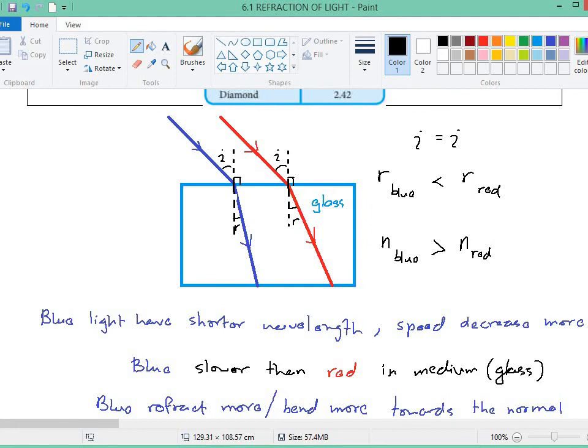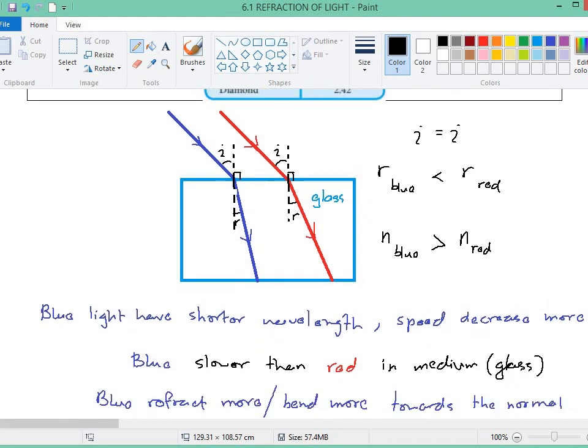So in conclusion, the wavelength of light can affect the refractive index of the glass. It can affect the refractive index, but there's no change to the glass, no change to the medium itself.